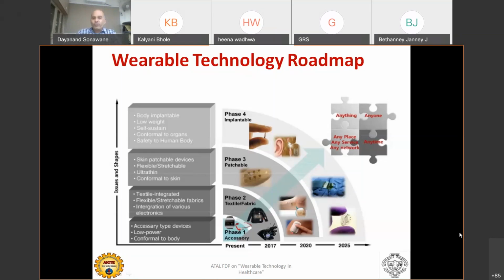So if you look at the roadmap from a technological perspective, there is a lot of scope for wearable devices to be developed, but one should be very aware of the miniaturization to be developed on the embedded side, the sensor side, and the display side. These discrete components are going to play a major role in the technology roadmap of wearable devices.